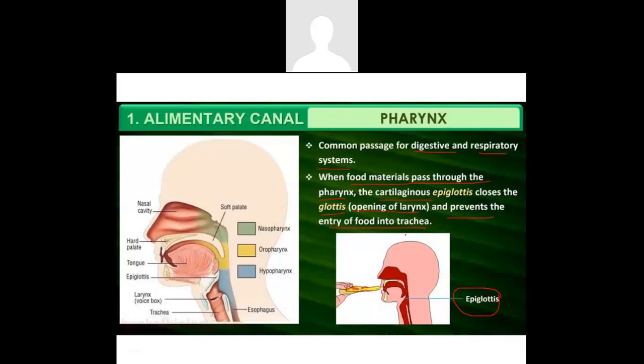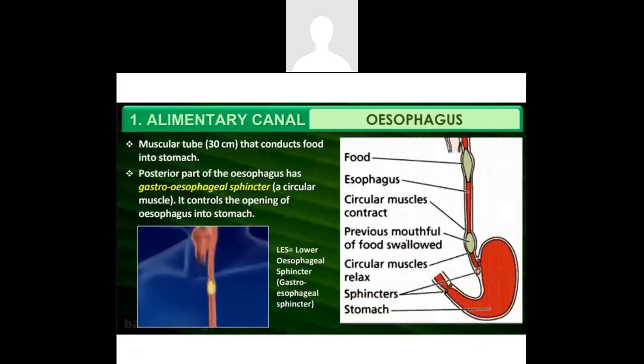So it is something like a flip-flap mechanism. What happens in this flip-flap mechanism is, once the food is going in, the epiglottis completely closes the glottis so that only the air passage is open or the food passage is open, and both do not interfere with each other. What will happen if food goes into the trachea? That's what will lead to complications. So that is why it is always advised not to speak while eating.